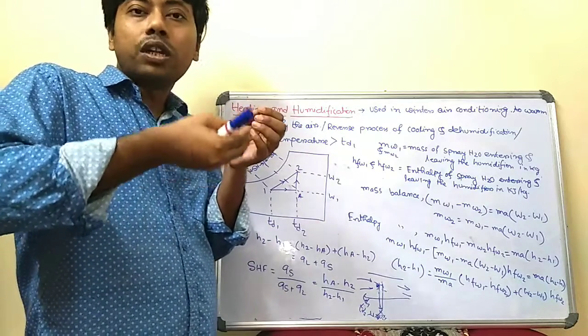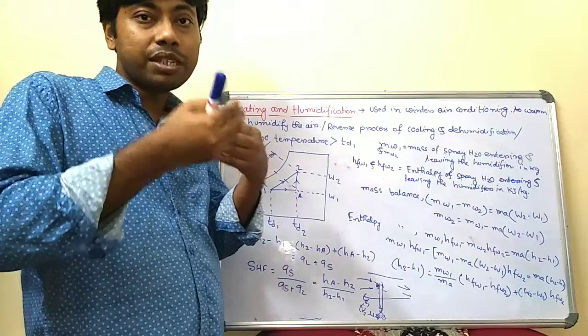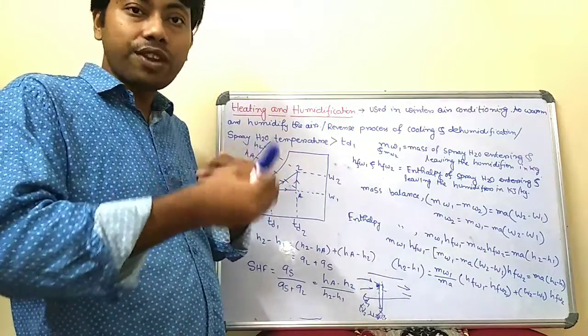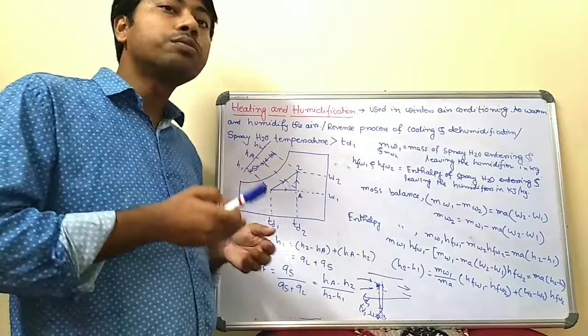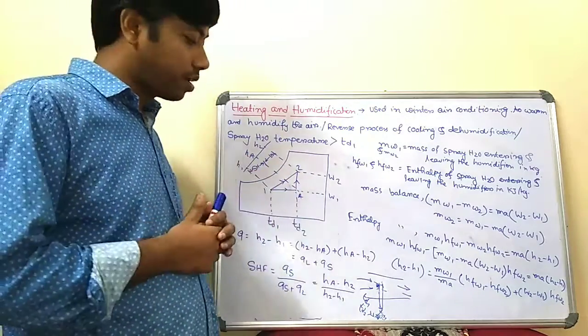So if the amount of water vapor increases, that means the moisture content increases. That means the humidification process takes place. So in this way, a humidifier works. Okay. So in this way, heating and humidification both take place simultaneously in the particular humidifier arrangement.